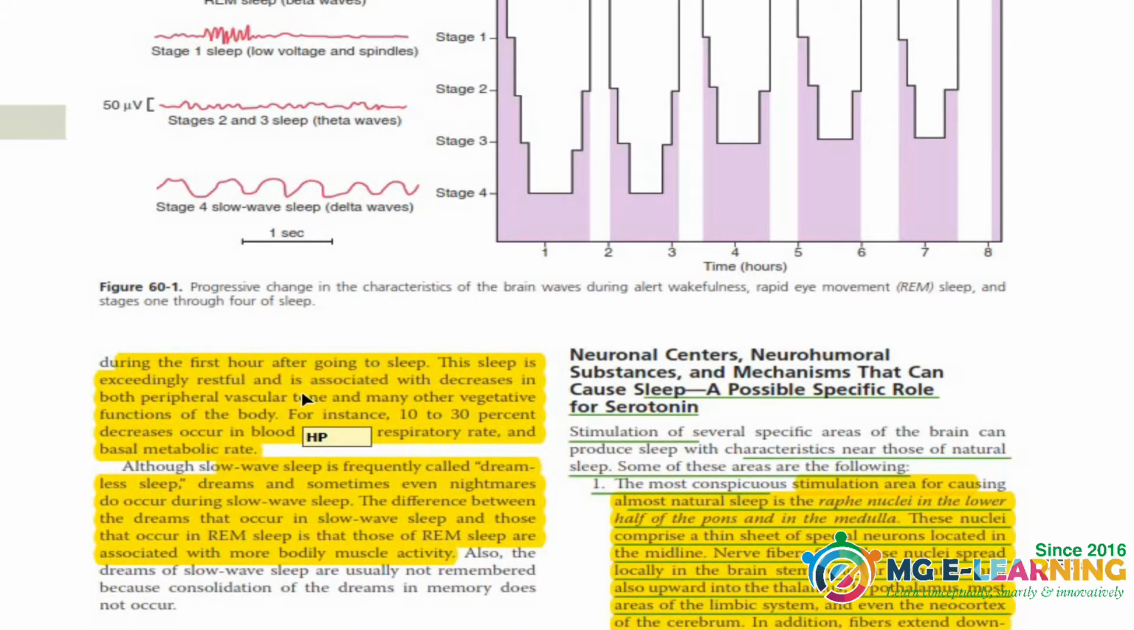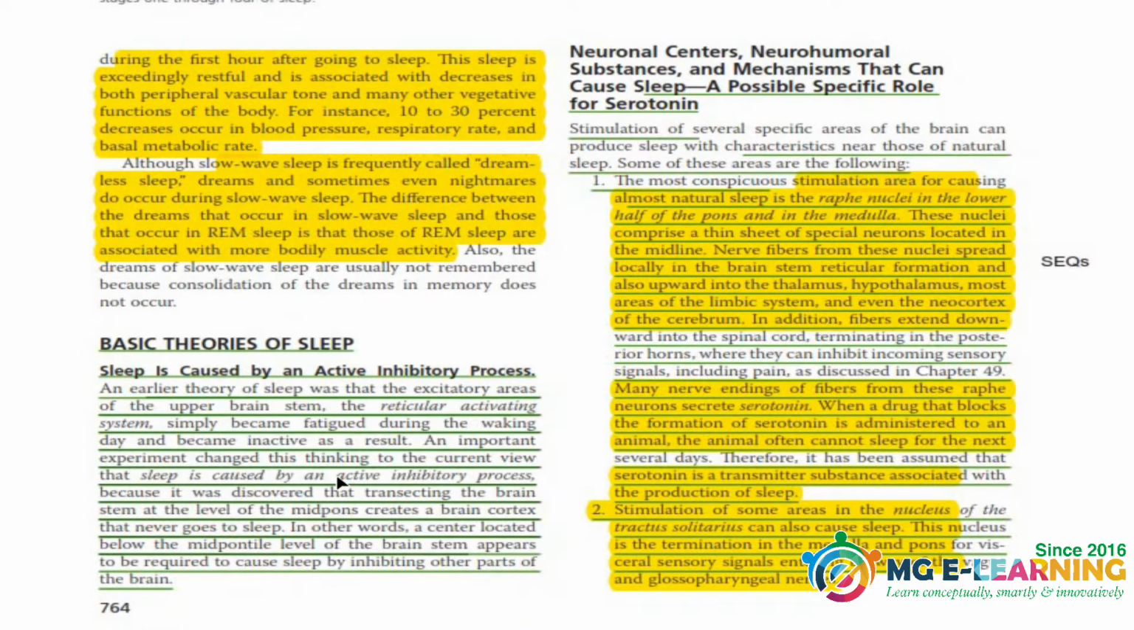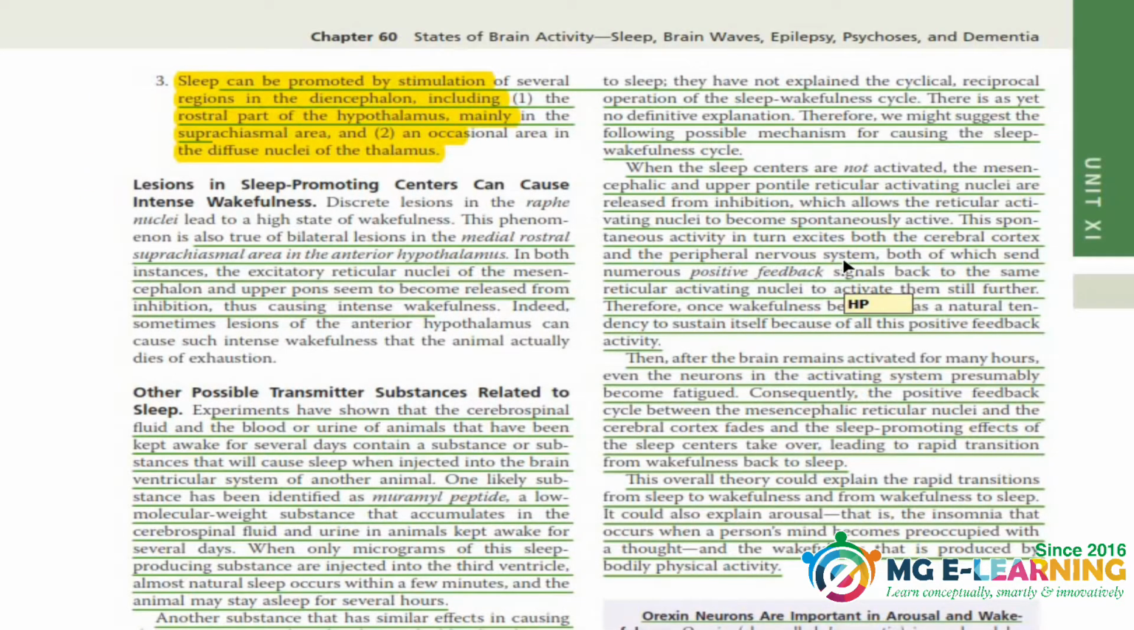This is the continuation of those 2 types of sleep. Here are the basic theories of sleep. You have to understand this topic. Next are the neuronal centers and neurohormonal substances. This topic is also important for your SEQs. The role of serotonin is important as an SEQ and it is also important for your MCQ. So you have to do the highlighted text.